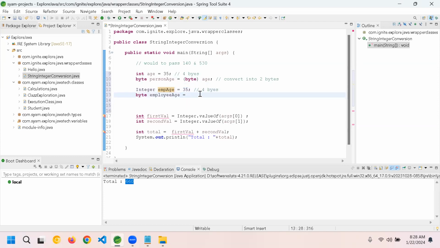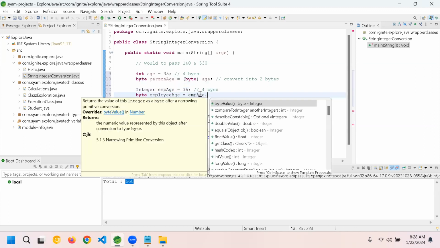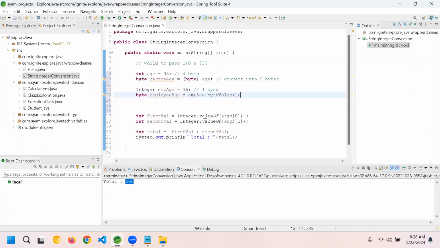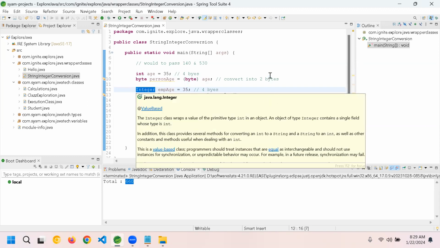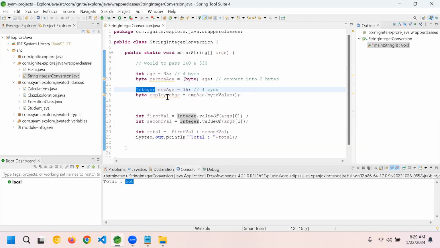Now here how I'll write is employee age dot byteValue. You see the look of the code. Here it is looking a bit ugly. Here it is very simple, right? You are just calling employee age dot byteValue. Because employee age is an Integer, it has conversion methods from integer to byte, integer to short, integer to long, integer to double, any sort of conversion you can do.